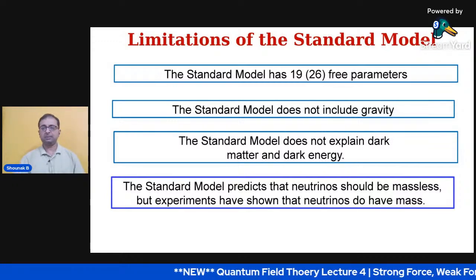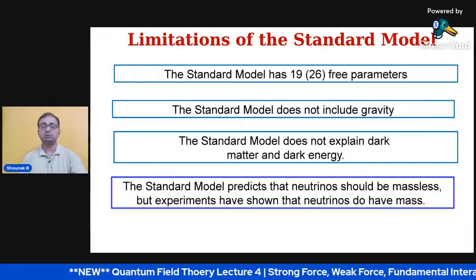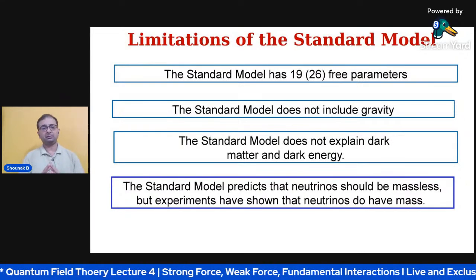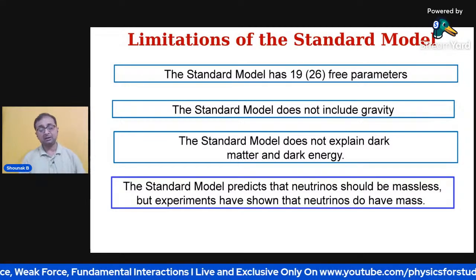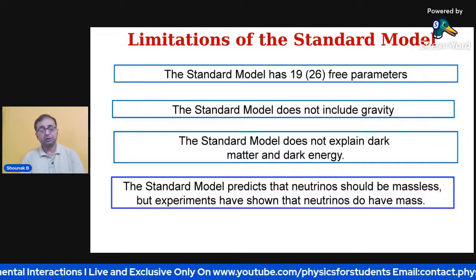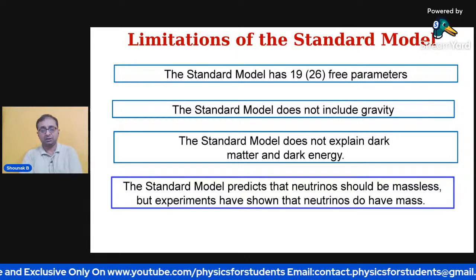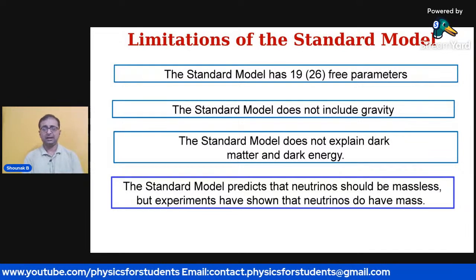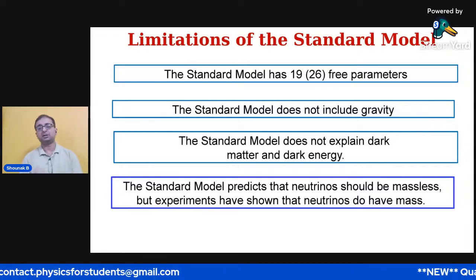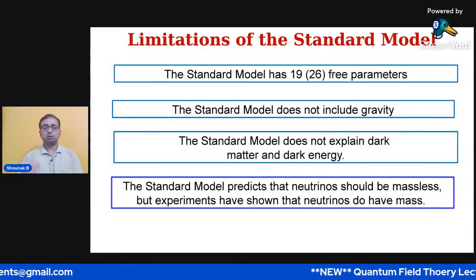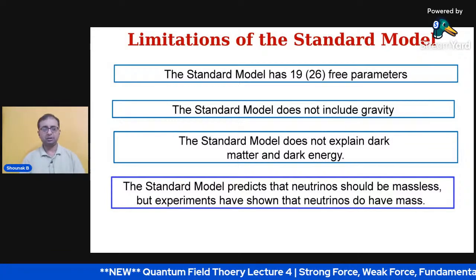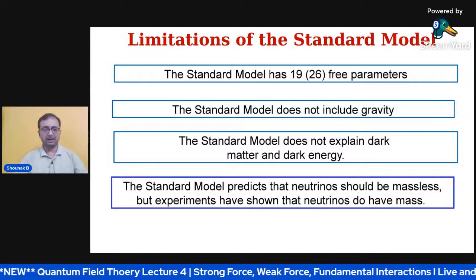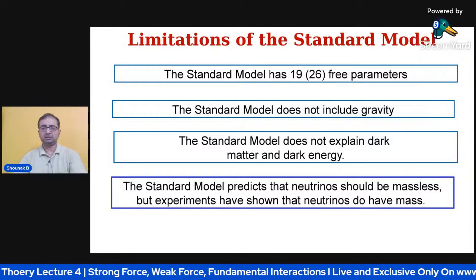Also, let us remember that the standard model does not include gravity. Gravity is one of the four fundamental forces, and the standard model does not include it, which we are still studying. The standard model also does not include a definition or explanation of dark matter and dark energy. We know there is a lot of research in cosmology going on in dark matter and dark energy, which make up 95% of the universe, but the standard model does not provide anything. So it does not include gravity, it does not include free parameters, it does not explain dark energy, and as I told you, it should say neutrinos are massless, but it should define that they do have a mass.